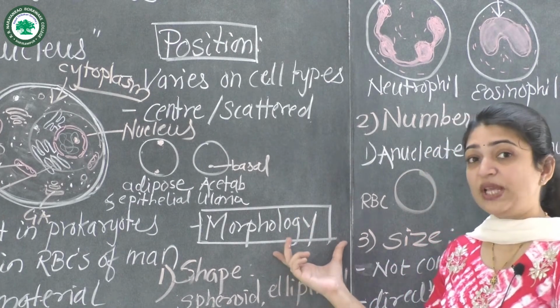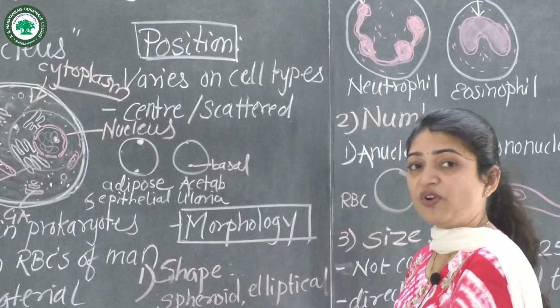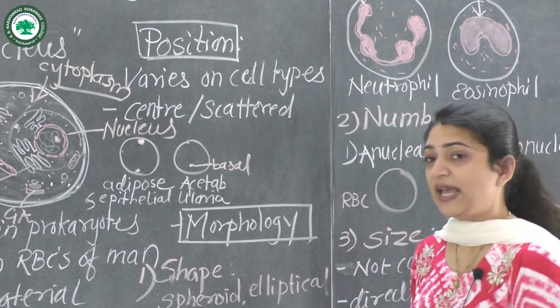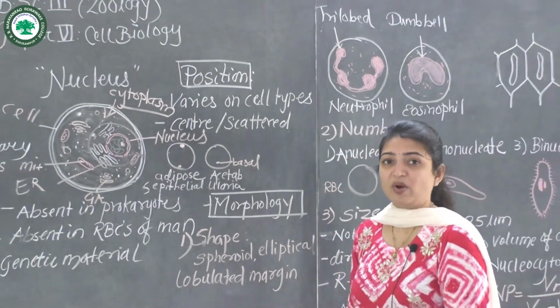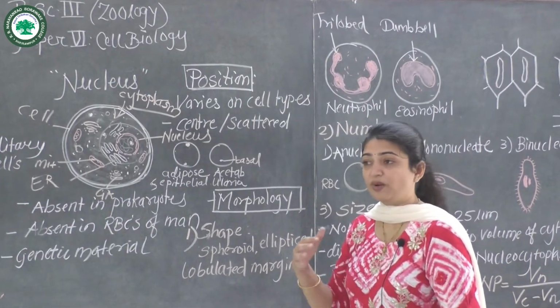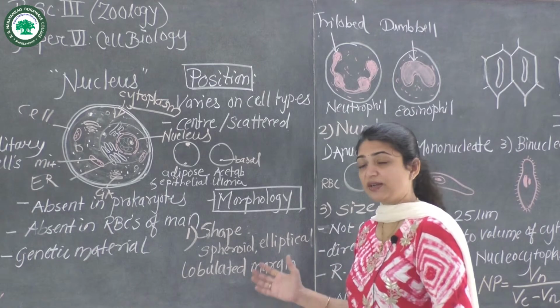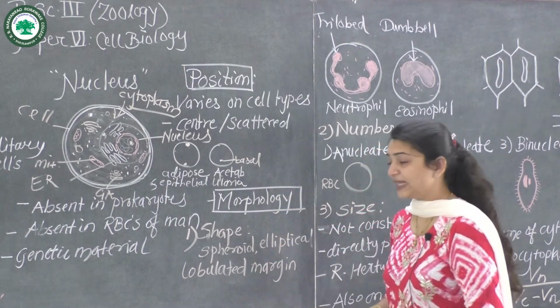Now let's see the morphology. What are the different morphological structures of the nucleus? Most of you think that it may be spherical or circular in shape, but the shape varies according to different cell types as per the position. So let us see the shapes.